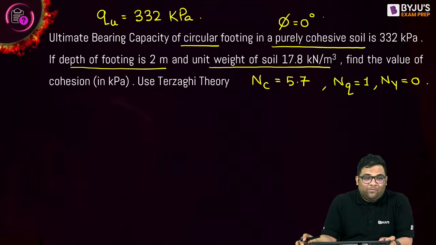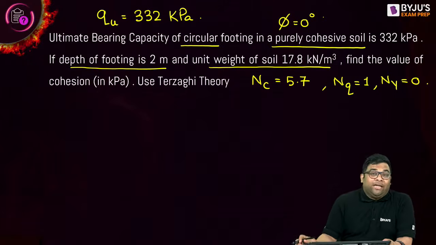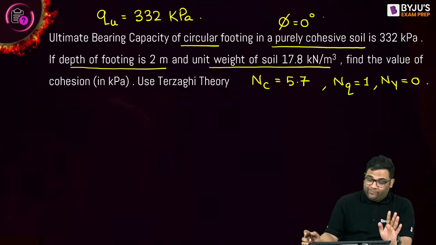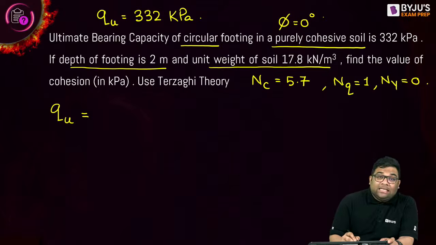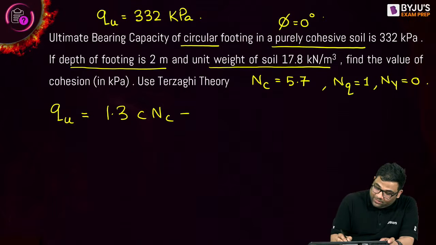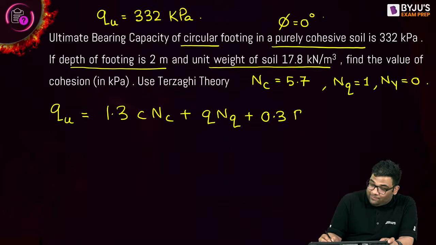40, very good Jeevan, very good Karthike, very good Vivek. You see, you have to write down the equation properly, okay? Write down the equation properly. First thing is QU is equal to ultimate bearing capacity. It is circular footing, means what? 1.3 CNC plus QNQ and then what? 0.3, yes, B gamma, N gamma, very good.